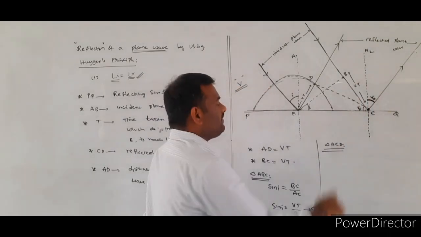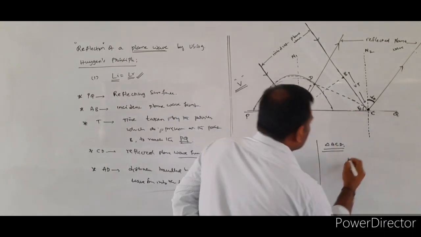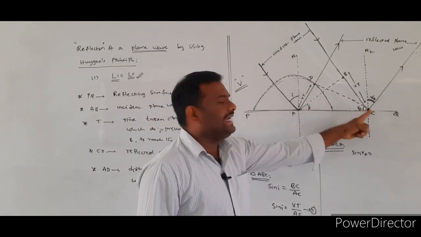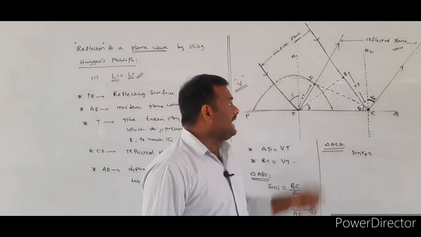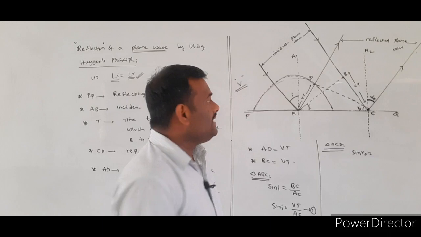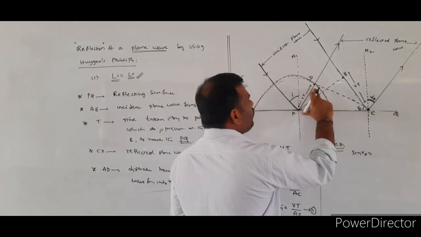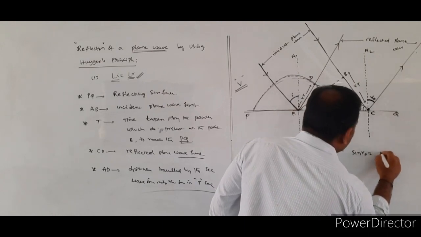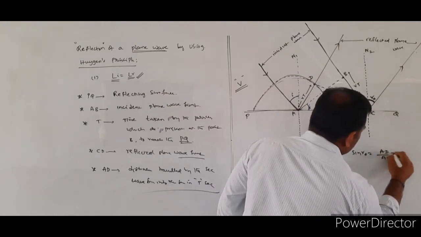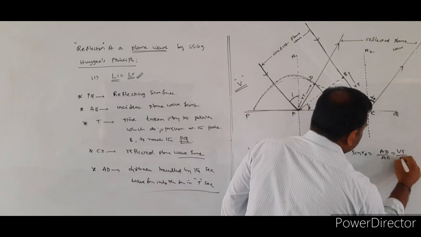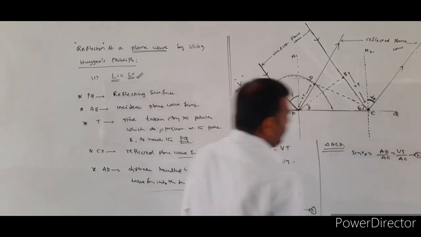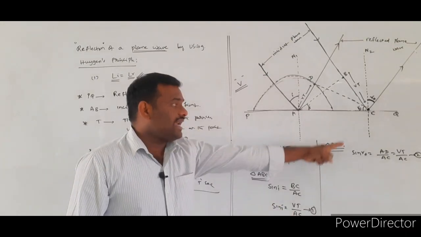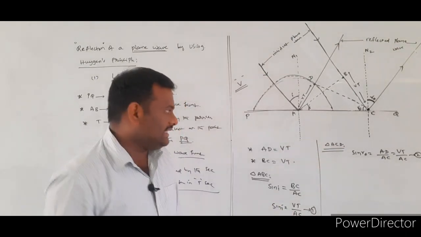From the triangle ACD, this is the angle of reflection I am taking, indicated with R0. From the triangle ACD, I am taking the sin angle. Sin R0 is equal to opposite side by hypotenuse. Therefore, sin R0 is equal to AD by AC, which is also equal to VT by AC. Equation number 2. So, what you got? Sin I is equal to VT by AC, and sin R0 is equal to VT by AC once again.